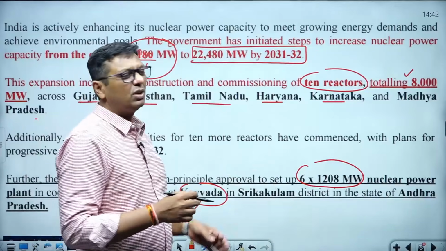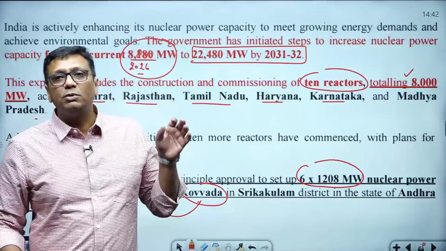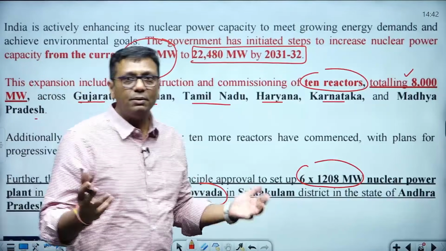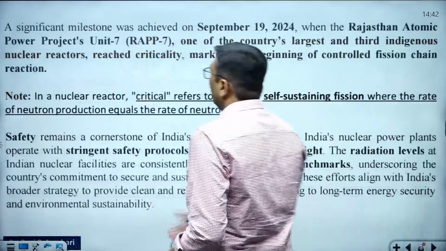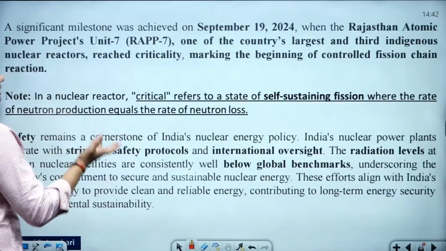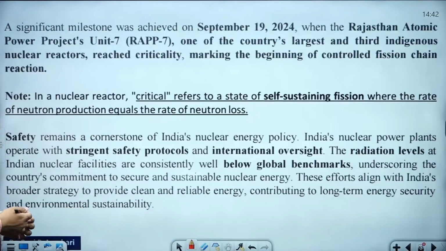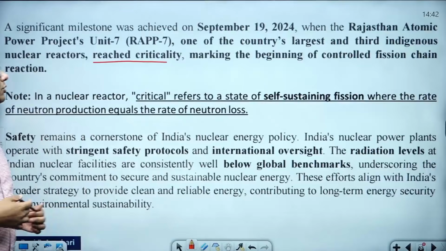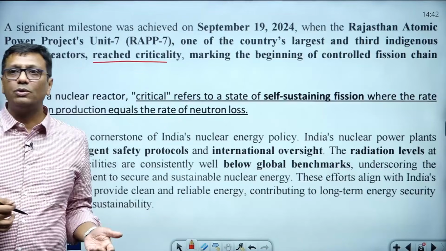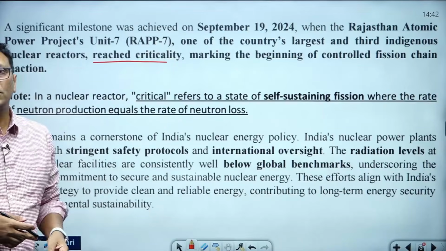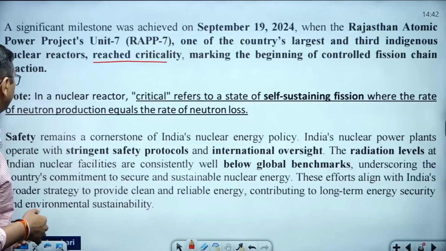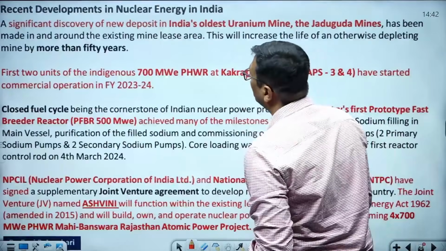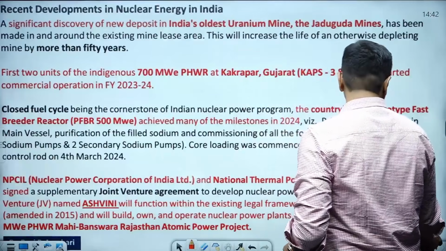So this kind of factual data even UPSC never asks, but you must be very clear: yes, India is aggressively working to boost the nuclear energy sector in power generation. So these are the various units, various projects where India is working. India reached the critical level, marking the beginning of controlled fission chain reactions. Earlier India could not have done this, but India started to control the nuclear fission reaction very easily, guys. And of course we are following all the safety parameters.